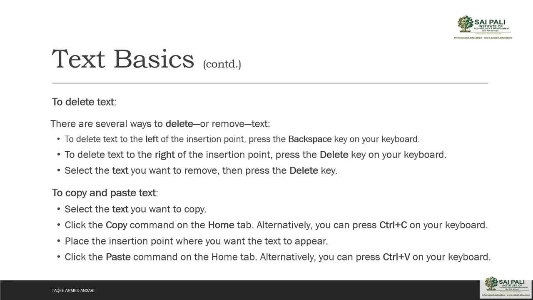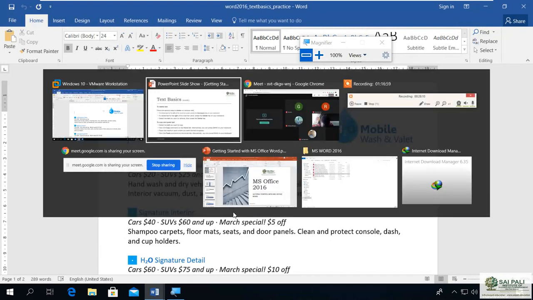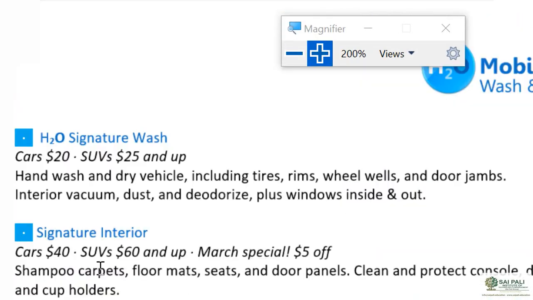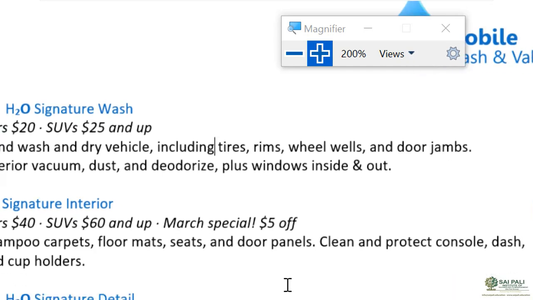That means, suppose I am on this document and my insertion point is here. Now if I want to delete the text from the left side of the insertion point, then there is a backspace key on our keyboard. So you can press that backspace key. And if I want to delete the right side of the insertion point, then I will press the delete key on my keyboard.